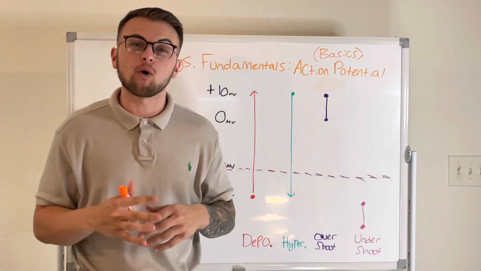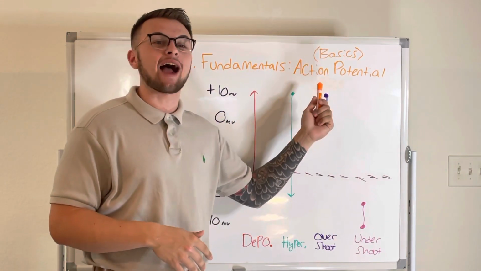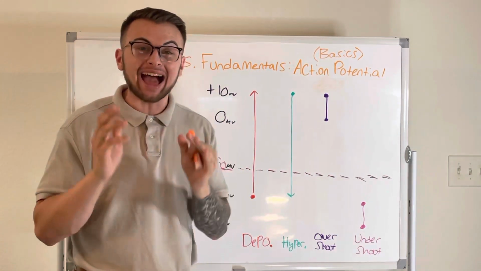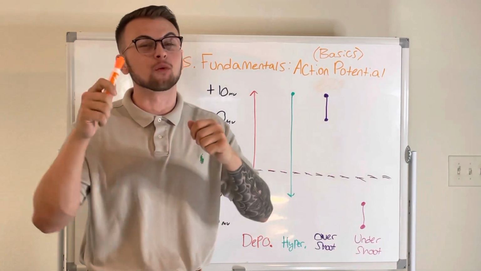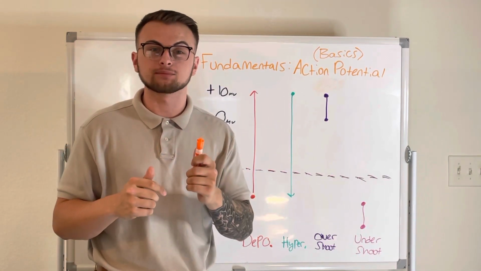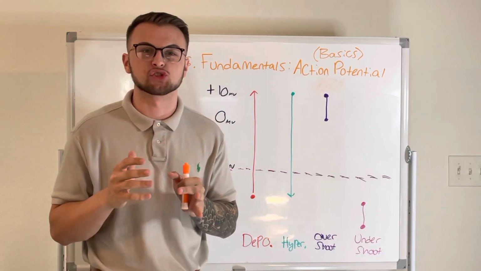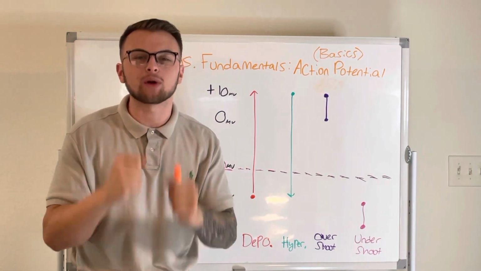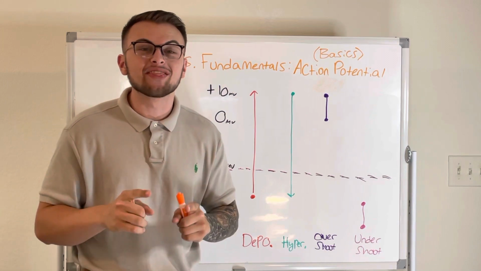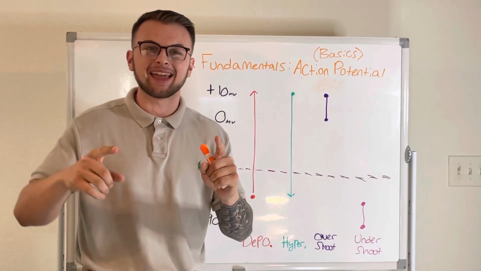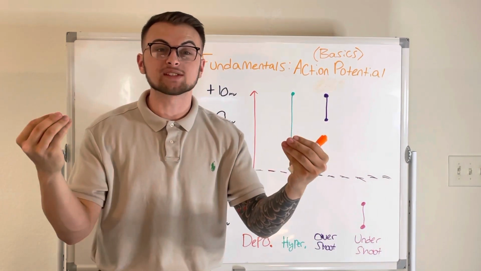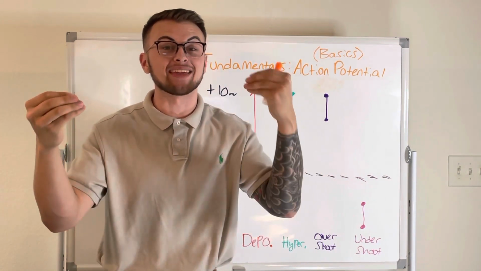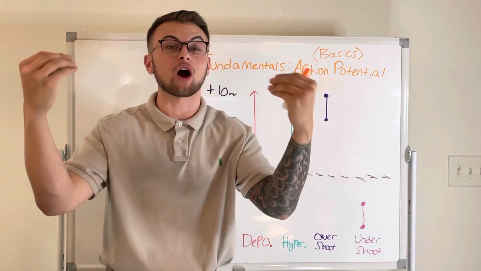Today we're going to go over the basics of the action potential. Now an action potential is how an electrical message is passed from one cell to another. To understand the action potential, we must know the vocabulary. First, think about what polarization means. It means two opposite ends or poles. We could say that the Republicans and the Democrats are polar opposites of each other.